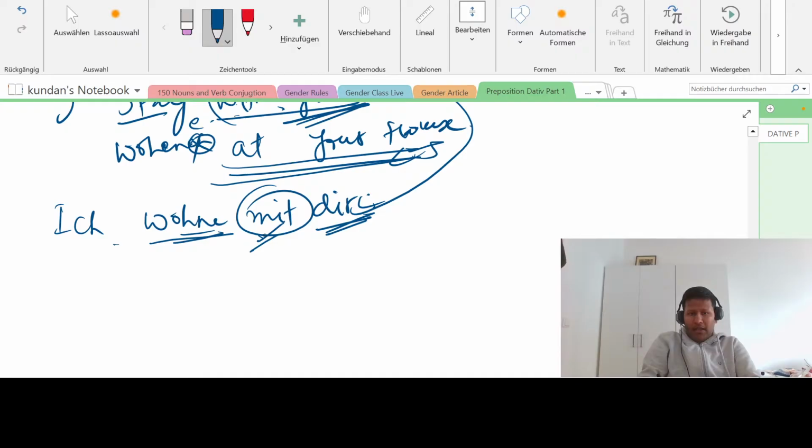See, these are small differences, but people make such mistakes because they don't understand. They just convert from English. Okay, "with" is there, let me always use "mit." Which is not correct.